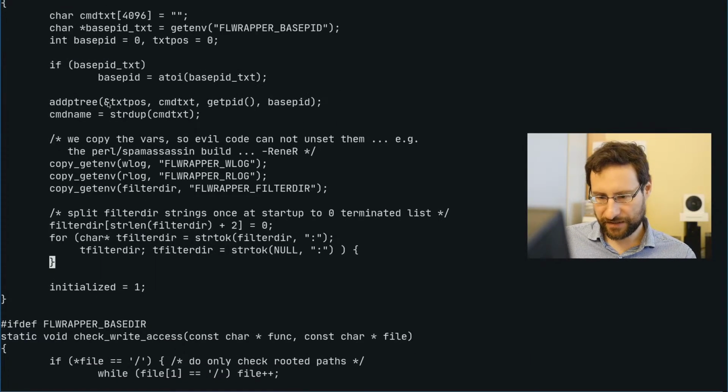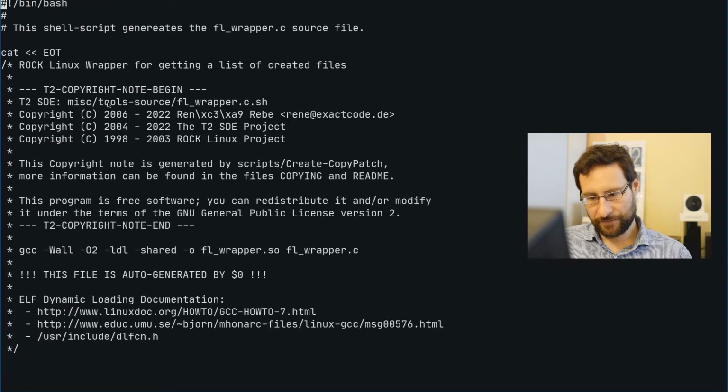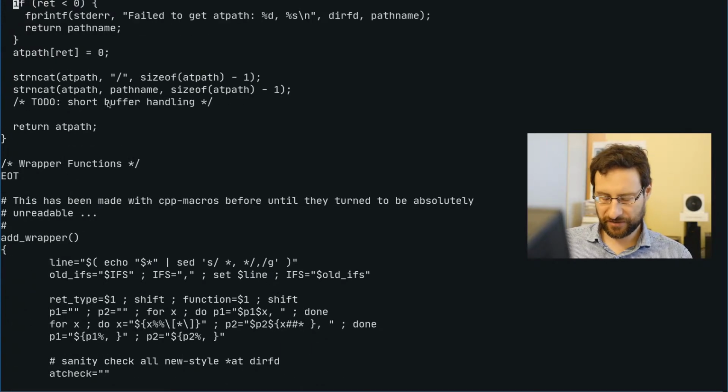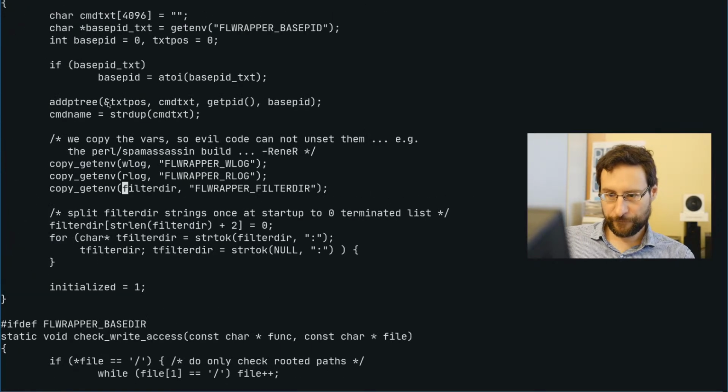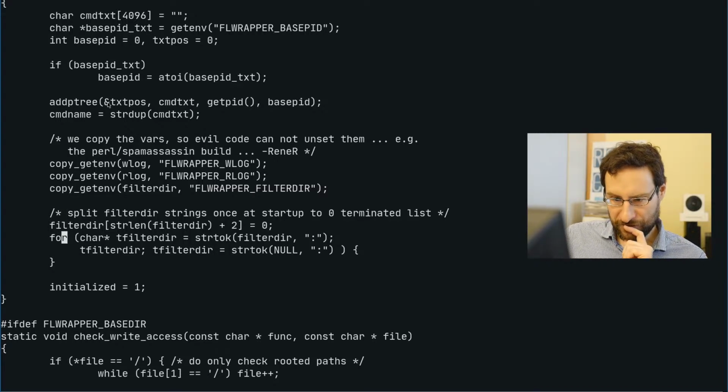Then I went to bed and stuff, fed Junior and changed diapers and stuff. And it's like, yeah, wait a second, why store pointers, right? I mean, we waste all the additional time here for pointers. Then don't store the pointers, right? Still copy it once, getenv here of the filter dir of our FL wrapper filter dir, and still pre-tokenize that here once. Also nice for loop, right? A for loop using the initializer, strtok stuff, and then an empty for loop body for this tokenizing.